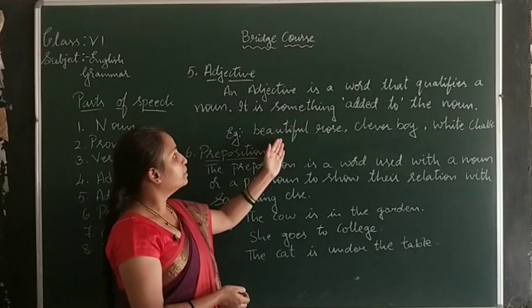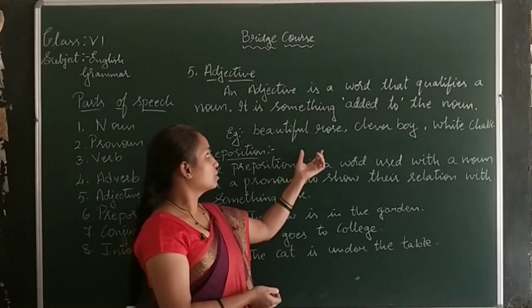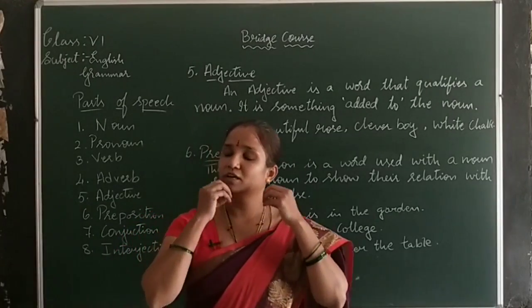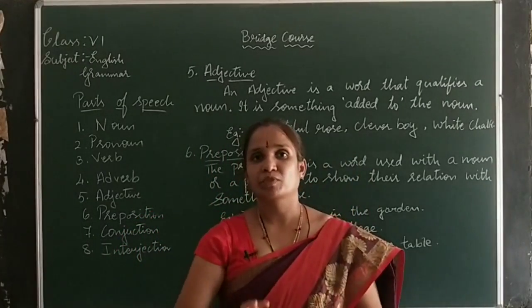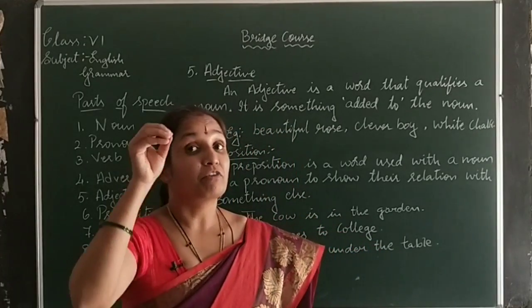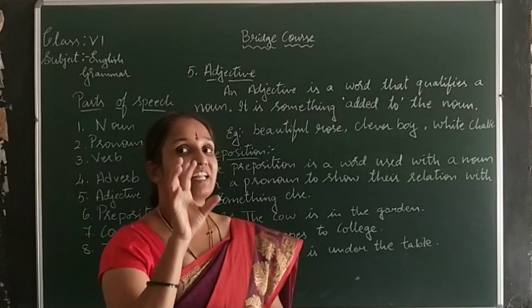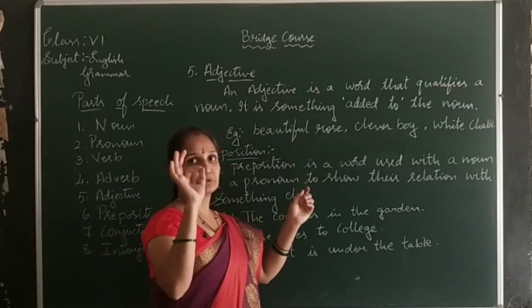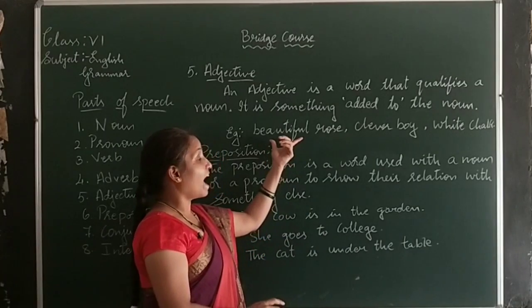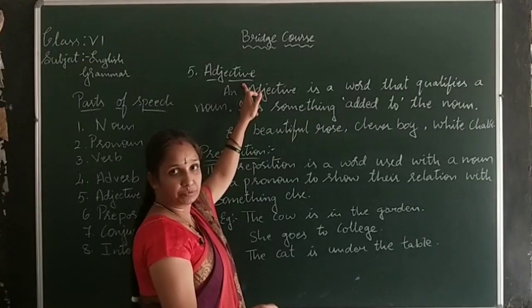Example: beautiful rose. Roses are very beautiful. To look at, a rose is superb. For this we are qualifying it, telling that it is beautiful. This extra added word is called an adjective.